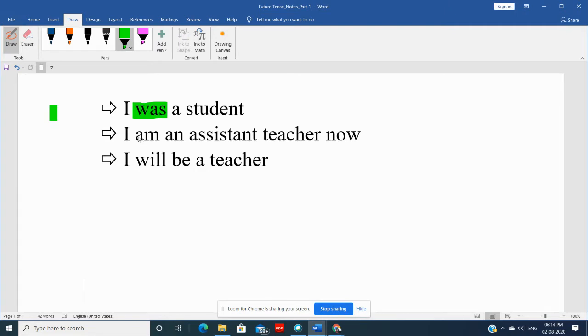Then, because I'm talking about present, it is I am. And then, if I work hard, I know that in future, I will be a teacher. See? So, when you want to refer to past time, you use was. When you want to refer to present time, you use am. And when you want to give the reference of future, you use will be. All right? So this will be is your to be verb.